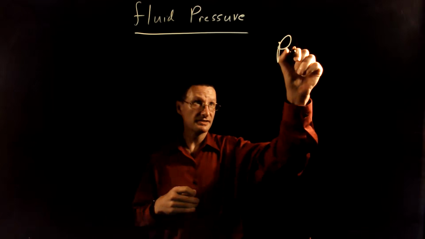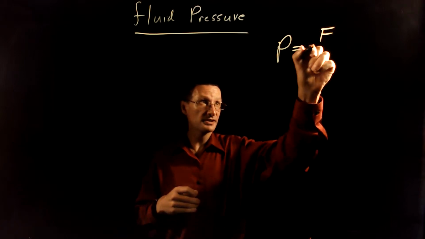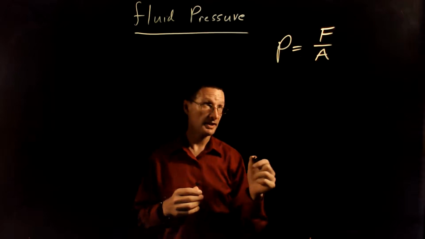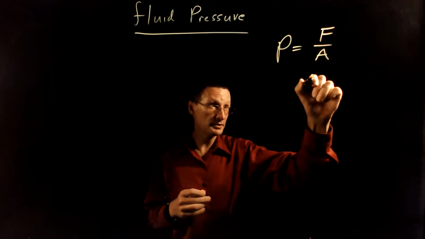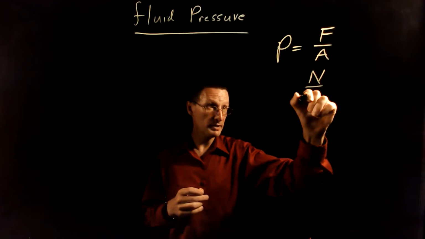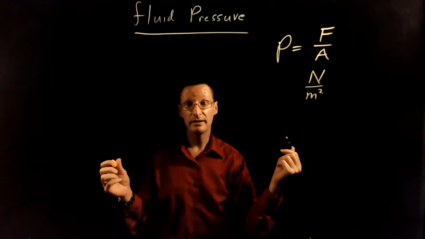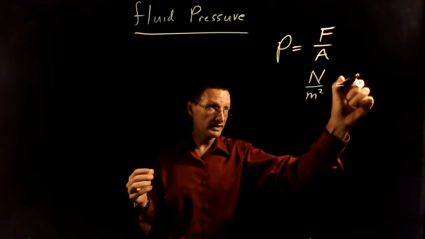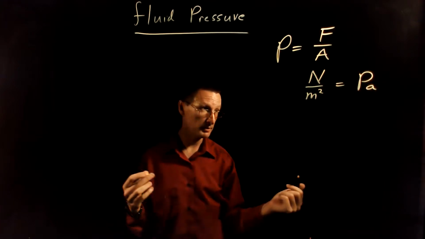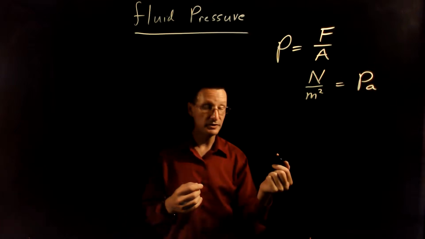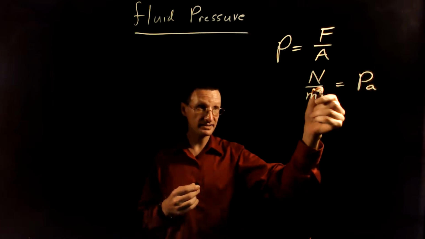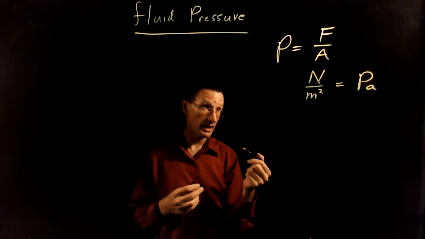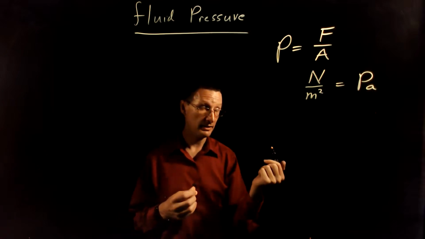Okay, so what is pressure? Pressure is defined as the force per unit area over which the force is exerted. So force has units of newtons, area has units of meters squared. So a pressure unit is going to be newtons per meter squared. We call this pascals after Blaise Pascal, so we usually abbreviate it like Pa. Notice that this has the same units as stress when we talked about stress and strain. They're also measured in pascals.